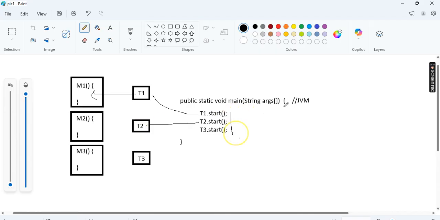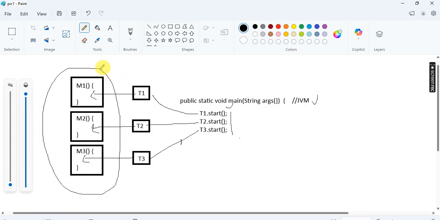These threads are created by the JVM only, meaning the main thread. Then the t2 thread executes the m2 method, and the t3 thread is created, and then it executes the m3 method. So the m1, m2 and m3 methods are executed concurrently. It is very fast compared with a single thread. If a single thread does these three methods, it takes a lot of time compared with these three threads. So when you call the start method, user-defined threads are created.